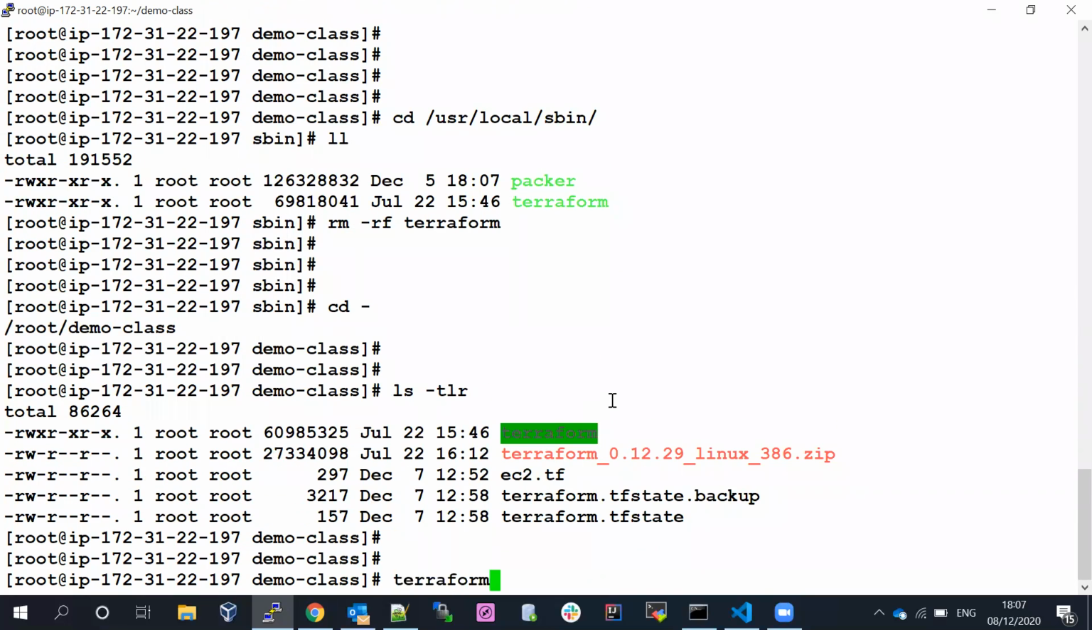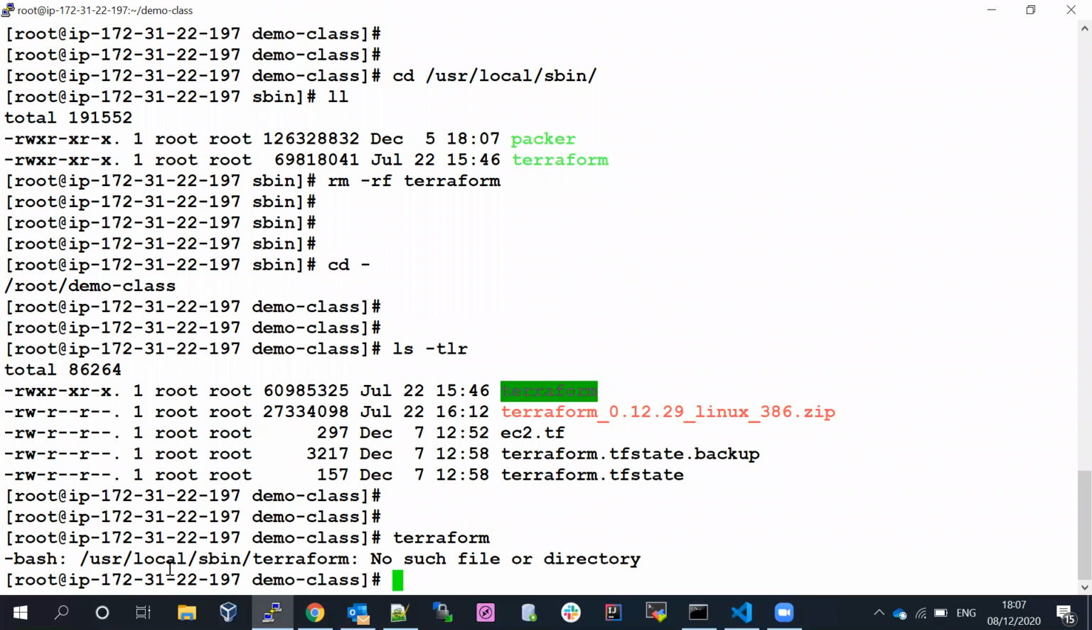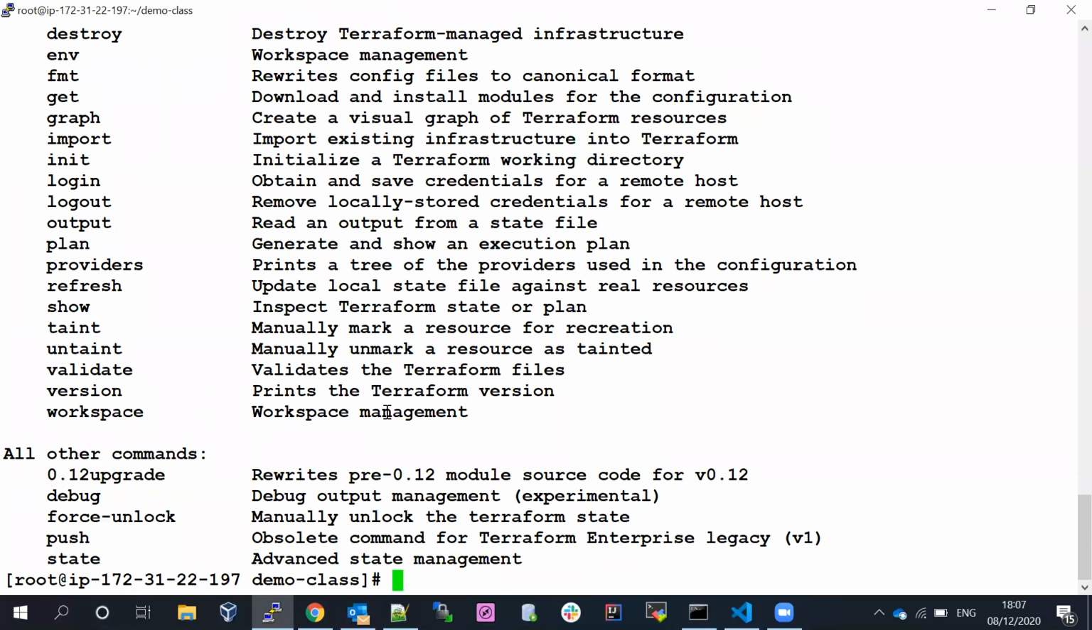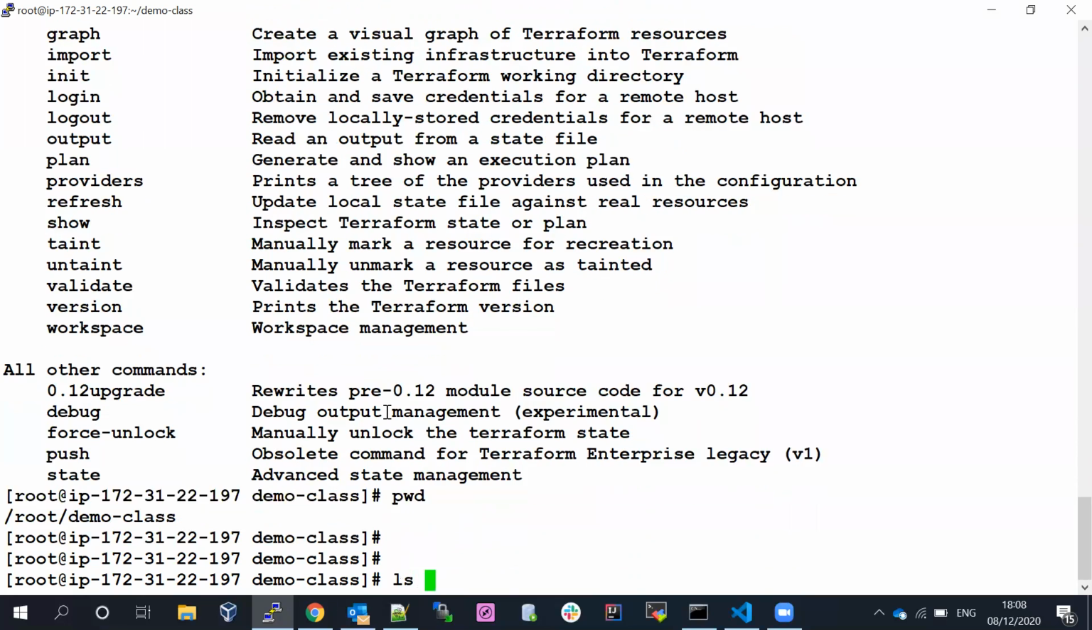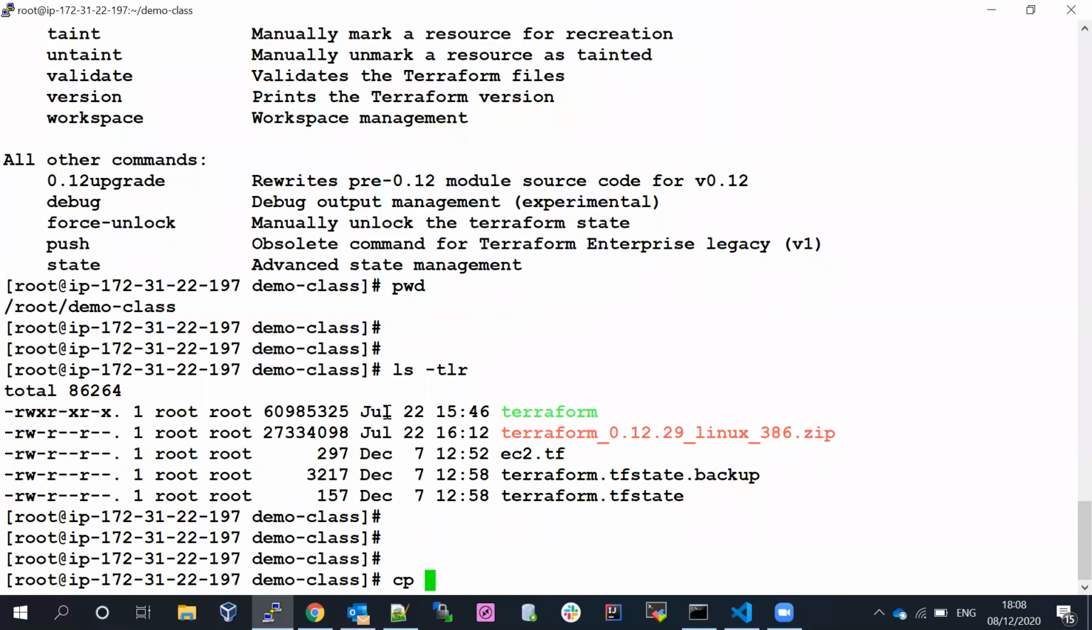Now if I enter this one, you can see bash: usr/local/bin no such file or directory. What will happen when I enter this one? This is going to set the environment. It's going to pick up the environment variable. So we need to copy that to run Terraform from any folder. If you want to run it from a specific path, you always have to use dot slash, then only Terraform will work. Otherwise, we have to set the environment. So how are we going to set the environment? We have to copy this one.